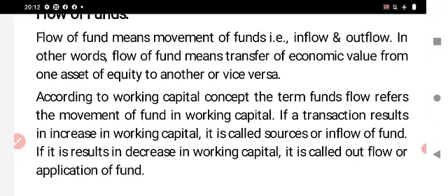If the transaction results in a decrease in working capital, it is called outflow of funds, or application or uses of funds. Inflow means a return to the business. Outflow means an expenditure.